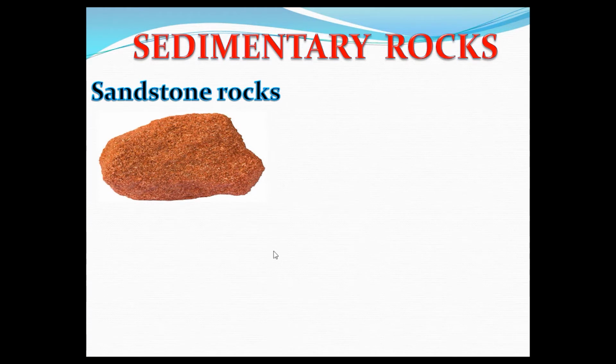Sandstone rocks are formed from small grains of the minerals called quartz and feldspar. These are soft and are either yellow, brown, red or pink in color. Sandstone is used as building stone. The Red Fort, Qutub Minar and Hawa Mahal in Jaipur are made of red stone.